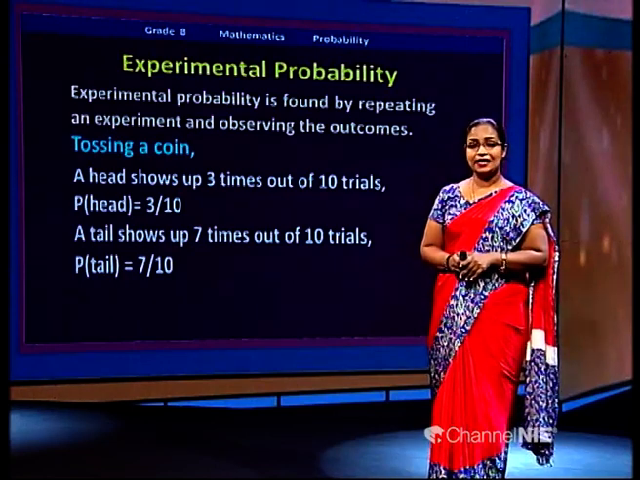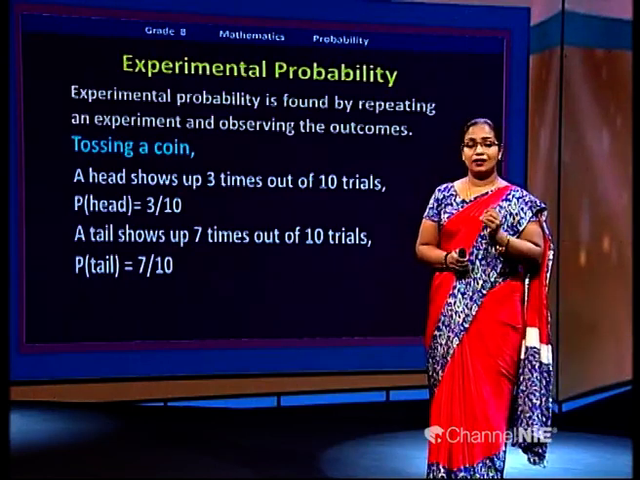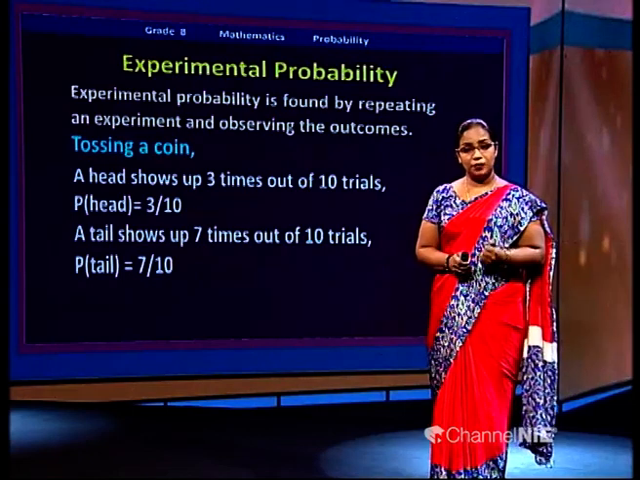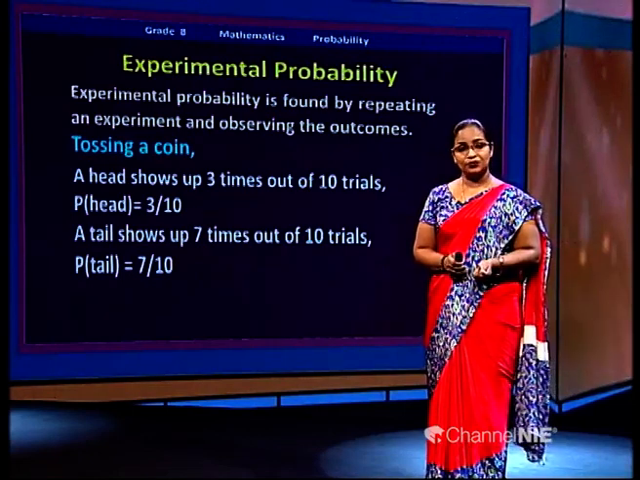So the experimental probability according to this example of getting the tail is 7 over 10. Is it clear now, the difference between theoretical probability and experimental probability? Okay, yes. We'll go on with a few more examples.